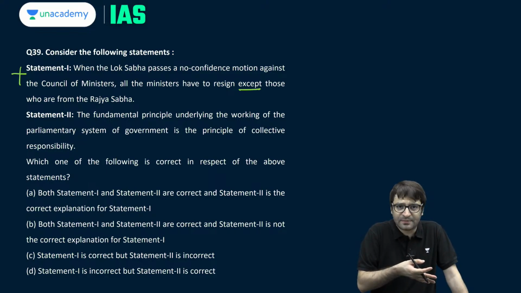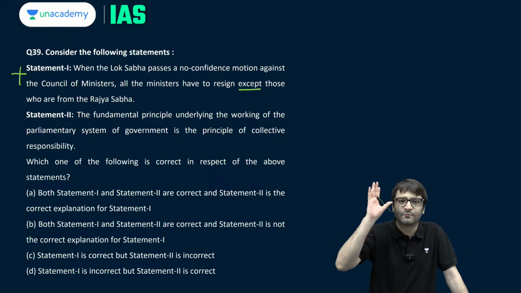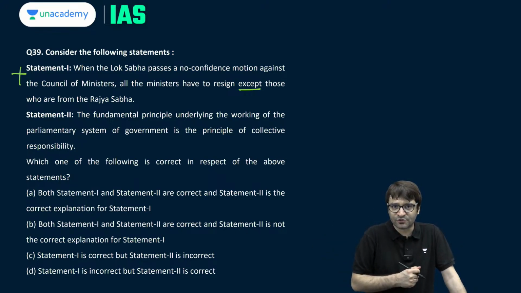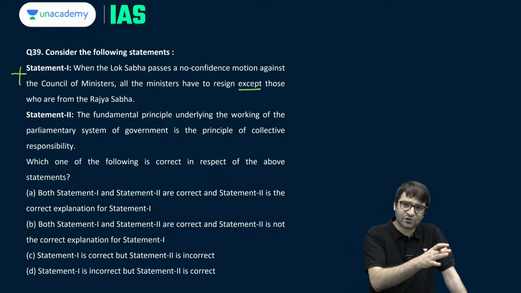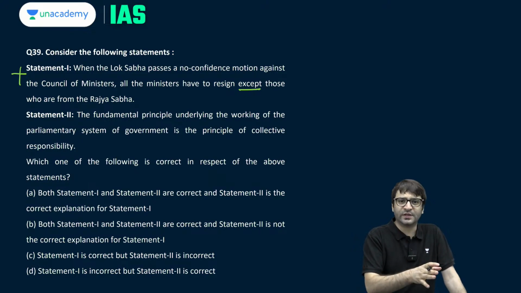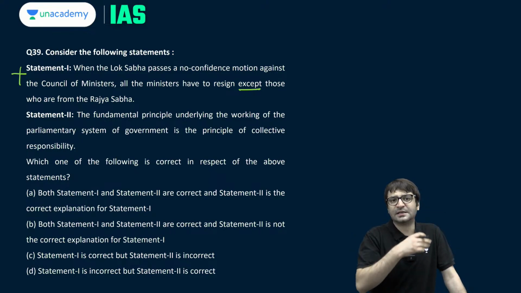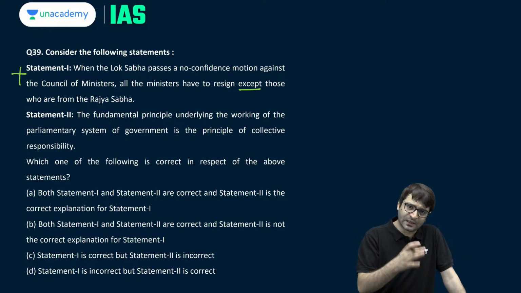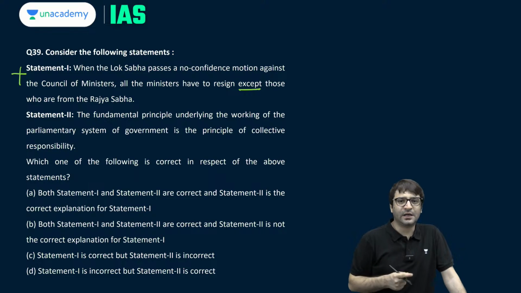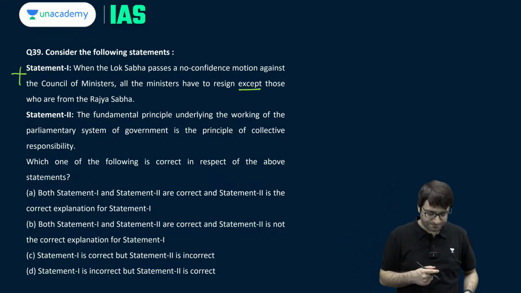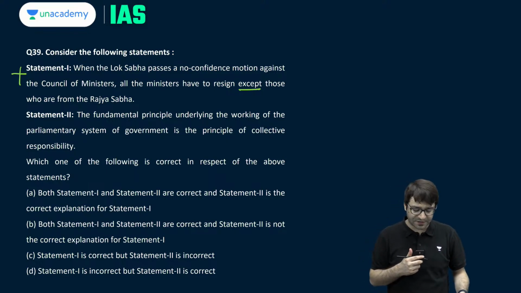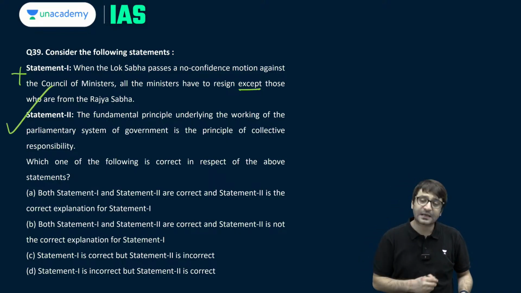Individual resignation of the Prime Minister means resignation of the entire Council of Ministers. So other Council of Ministers do not have to individually submit their resignation, because the Prime Minister's resignation means resignation of the entire Council of Ministers. Then once Mr. Modi resigns, the President asked him to continue. He continued, and then since he won the election, the NDA got the majority, he was sworn in again as the Prime Minister.